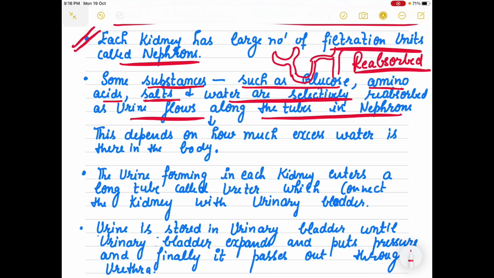Now, how much water is reabsorbed? That depends on how much excess is present in the body. It is not that if there is already less water in the body, then water must be reabsorbed. No, water reabsorption only depends on whether there is excess water present.